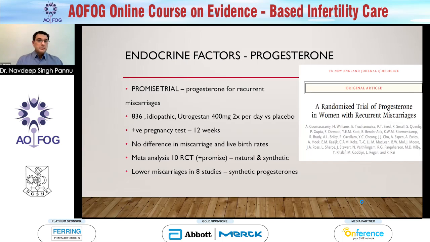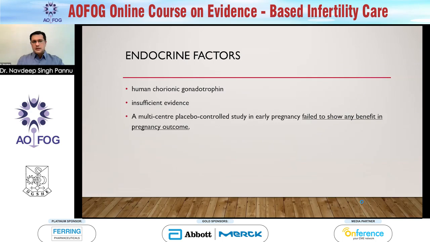However, in a meta-analysis of 10 studies, including the PROMISE trial, they examined the natural and synthetic progesterones, and they found that 8 studies showed a lower miscarriage rate when they used the synthetic progesterones rather than the natural progesterones. The other treatment options, like giving HCG, the evidence was not very strong.